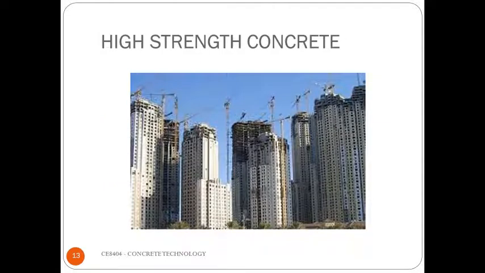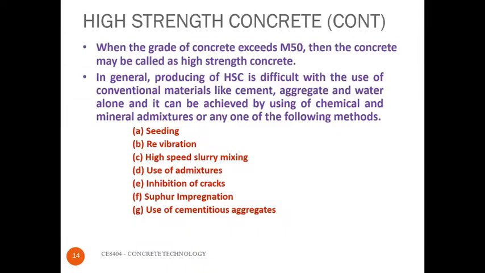The next one is high strength concrete. High strength concretes are usually used in heavy structures like power stations or high-rise buildings. The grades of concrete which exceed M50 are known as high strength concrete. Generally, the production of high strength concrete is difficult. It cannot be made with our conventional materials and methods.